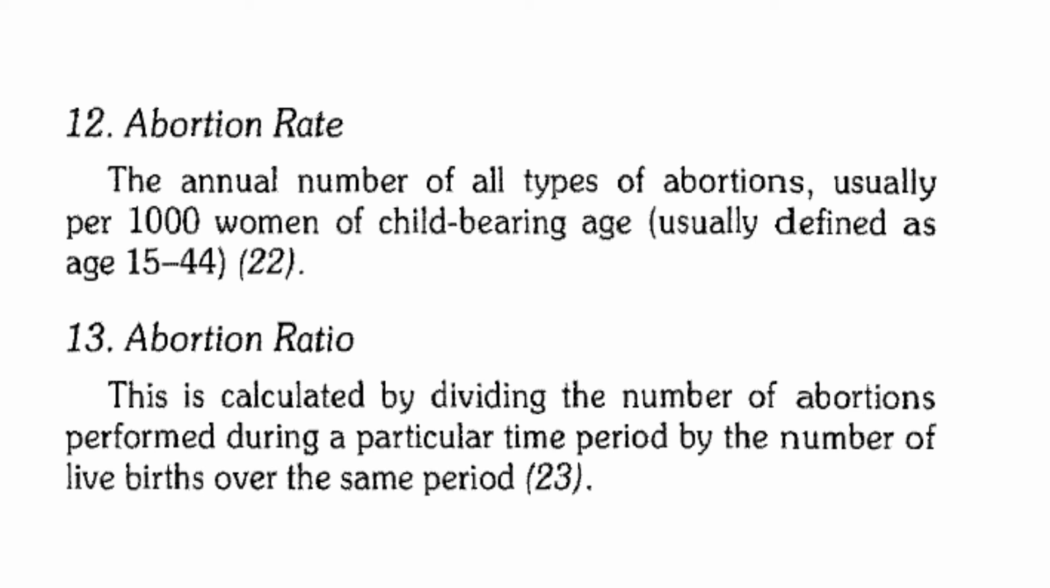Next is abortion rate. The annual number of all types of abortions, usually per 1000 women of childbearing age, usually defined as age 15 to 44. So abortion rate can be calculated as total number of abortions divided by females of childbearing age multiplied by 1000. Abortion ratio is calculated by dividing the number of abortions performed during a particular time period by the number of live births over the same period. So rate and ratio are different.